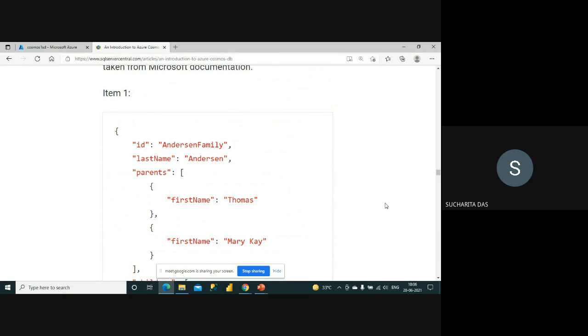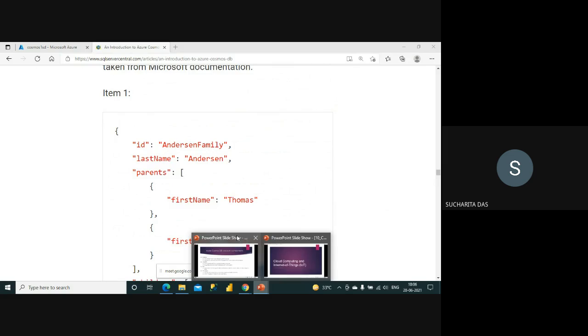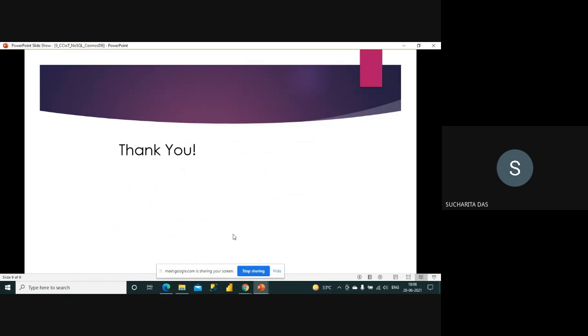So of course you understand by now that this type of thing is not impossible with a relational database, but it is very difficult to handle. So that was about Azure Cosmos DB.